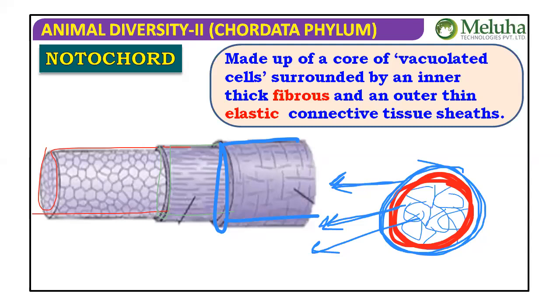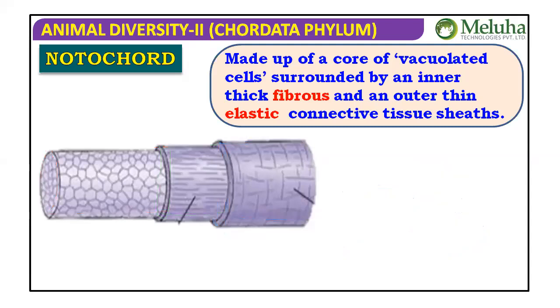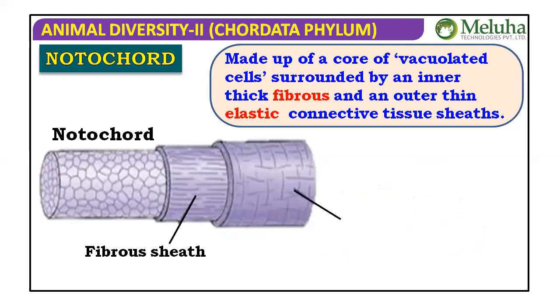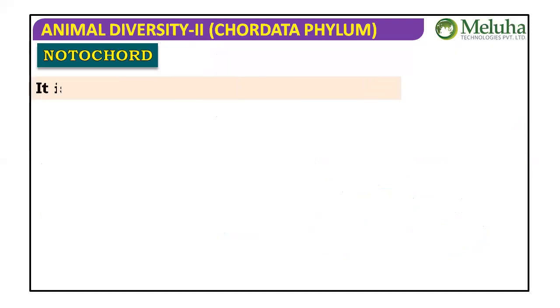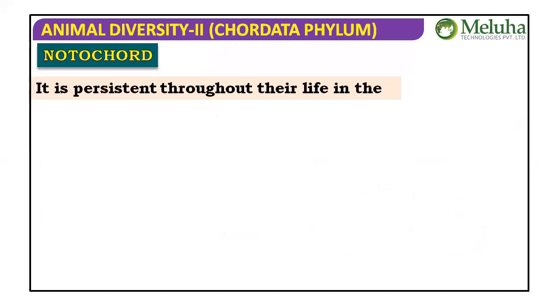If these features are not followed, we can't call it a notochord. That's why we said hemichordates don't have a notochord. Whatever solid structure is present in them, we call the stomochord. So: fibrous sheath, vacuolated cells, and elastic sheath, as you can see in the diagram. And it is persistent throughout life.